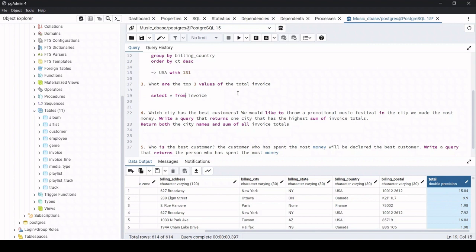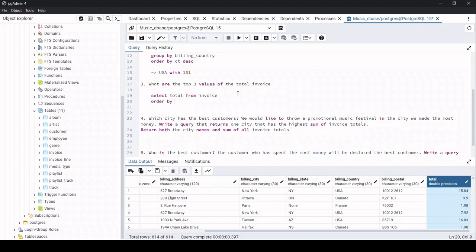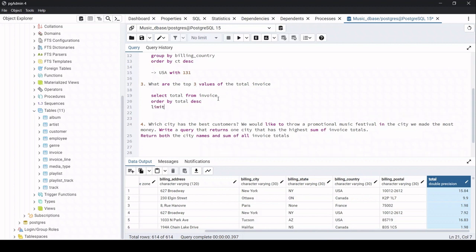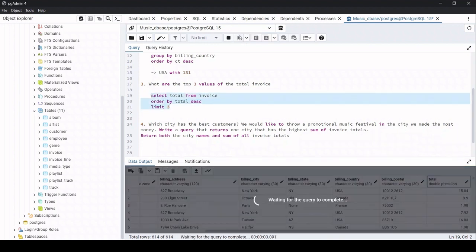So looking at the question itself, we need to select the total from the invoice table, and order the total by descending order. Why descending order? That's because we need the top 3 values of the total invoice. Now we can put the limit as 3, because we just need the top 3 values. If they were asking for the top 5 values, it would be limit 5. Let me select this and run.